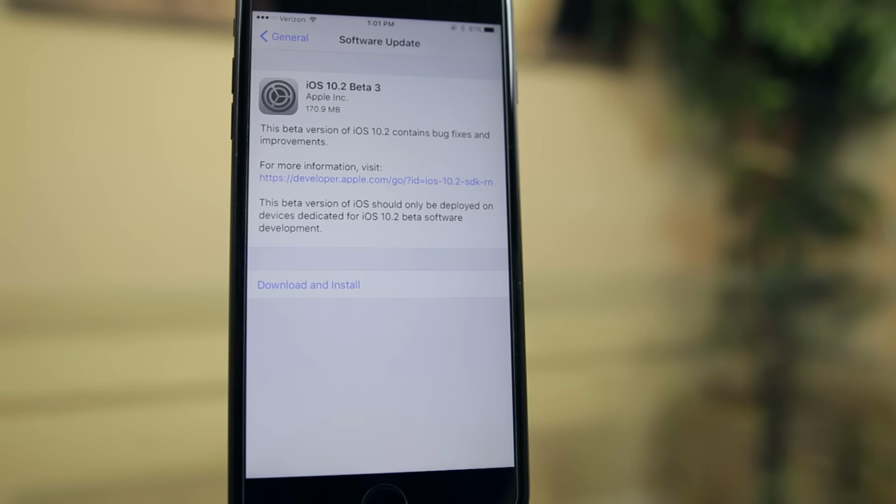Now, a lot of you may be wondering, will this update and these continuous weekly updates that Apple is pushing out for the iPhone hinder the jailbreak schedule for Pangu? The answer to that is that we don't know. Nobody really knows, but I'm willing to bet that it has nothing to do with patching any kind of exploits, because most likely Apple doesn't know about the exploit that Pangu is working on. So they can't really patch something that they don't know exists.